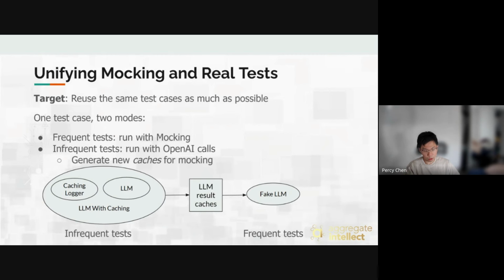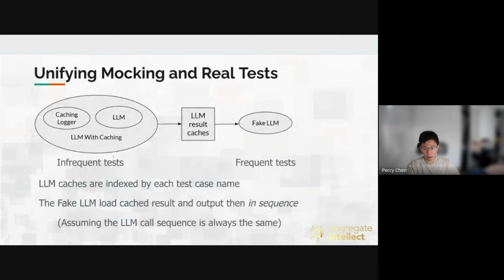And when we do the frequent test runs where we want to mock the large model, we automatically load those caches and reuse the responses from previous tests. So basically, we have the caches indexed by the test case names.